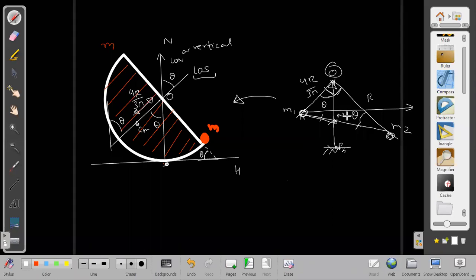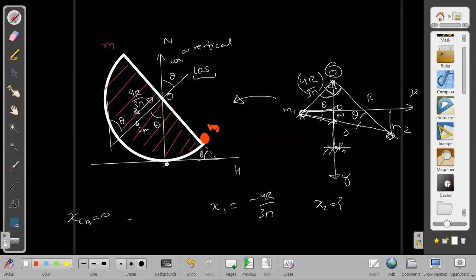It is m1 and that is m2, and this is the center here. Let us take this as the y-axis and this as the horizontal x-axis. So this is 4r by 3 pi. What is this length here from the origin? This is the origin now. This length of m1 is minus 4r by 3 pi. Let us call it the coordinate of 1, x1. What is the coordinate of 2? I have to get it. x2 is unknown. But I know one thing, that xcm is 0.